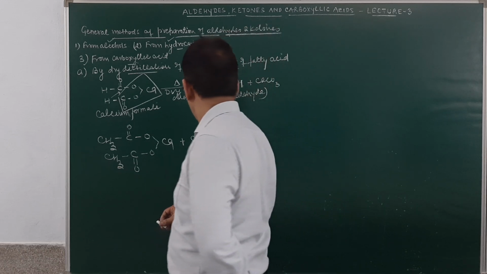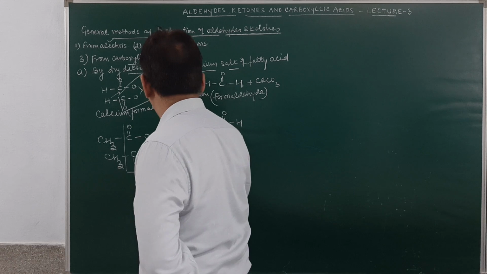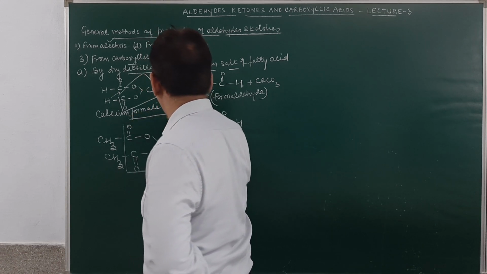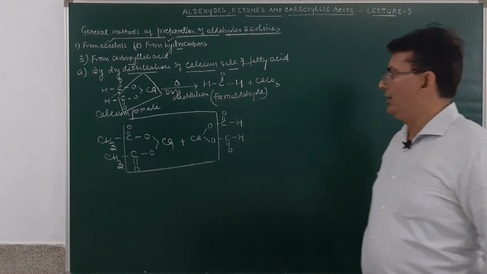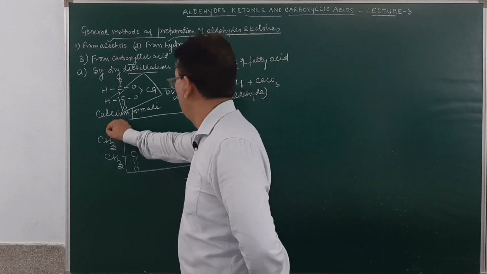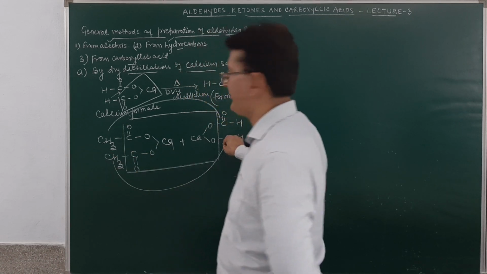What will happen? Here, this group, calcium carbonate, is given out. Am I clear? This methyl group will get attached over here.